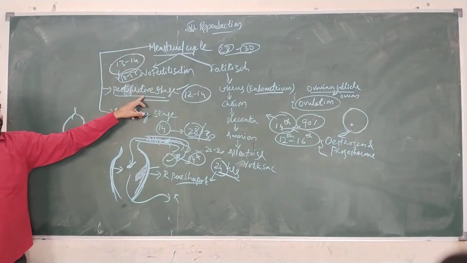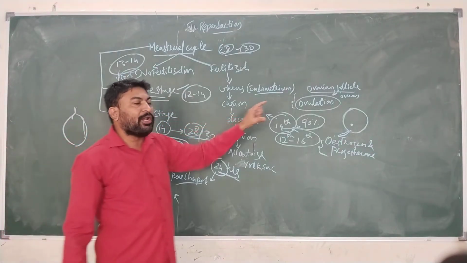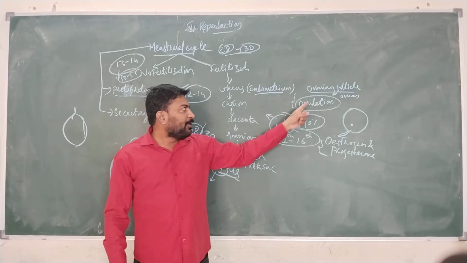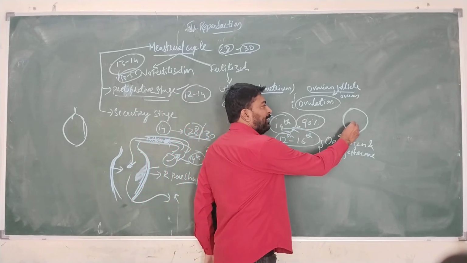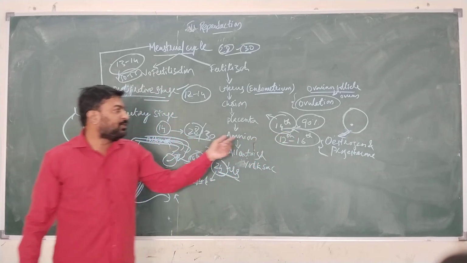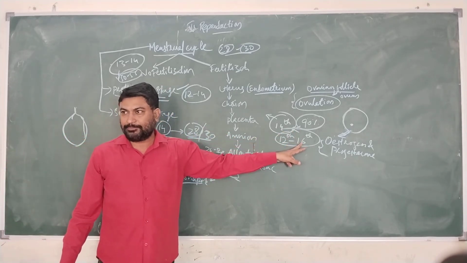During the proliferative phase, which occurs in the first 12 to 14 days, the ovarian follicle is going to increase in size and grow. Once it attains maturity, the ovarian follicle ruptures and the ovum present in it is released, generally on the 14th day. It will be seen mostly between 12 to 16 days.